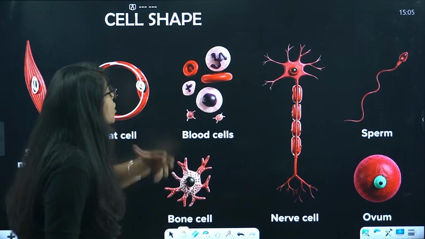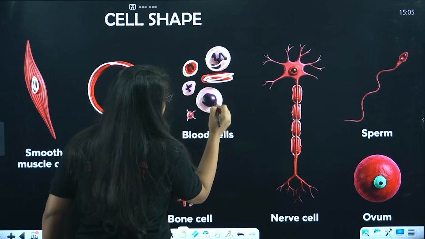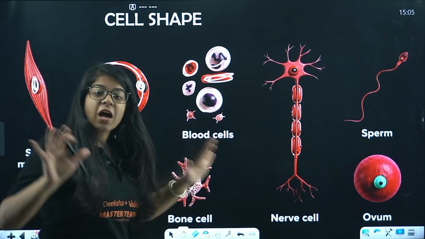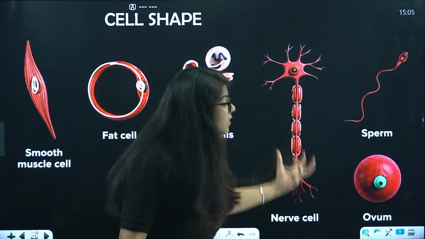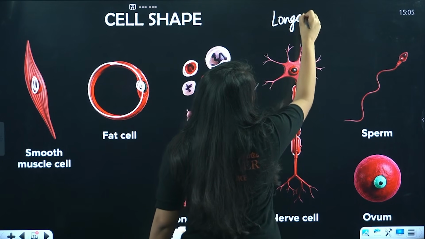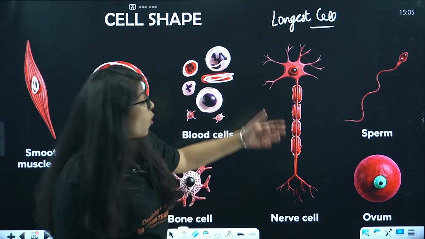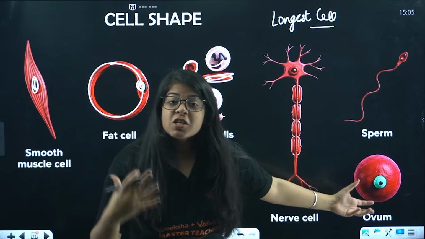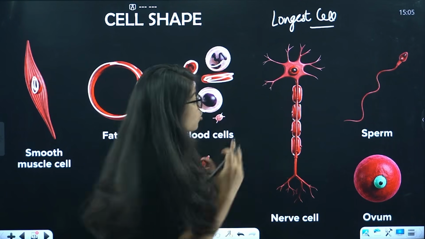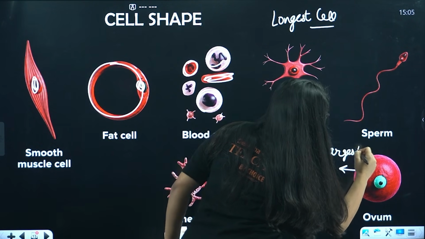Don't worry, okay? So we have small blood cells. These can be round, these can be elongated like a ring structure, right? And this is our bone cell. It has branches out there. This is our nerve cell. The nerve cell is the longest cell in our body. What is the longest cell in our body? It is our nerve cell, right? Ovum is the largest cell in our body, which can be seen in our female bodies, right? So the ovum cell is the largest and longest are different, okay?